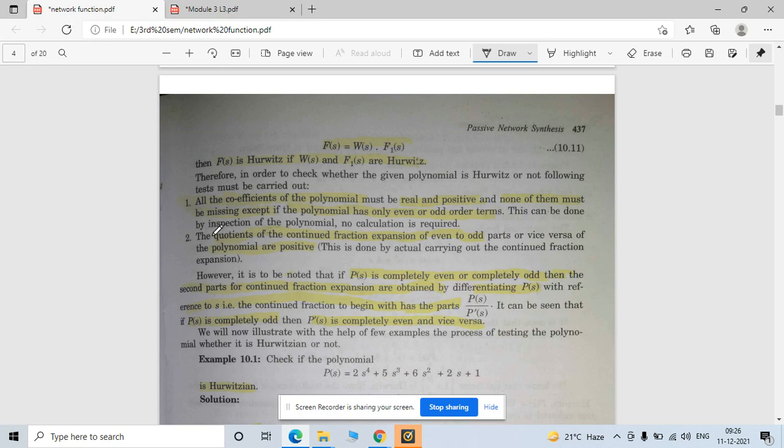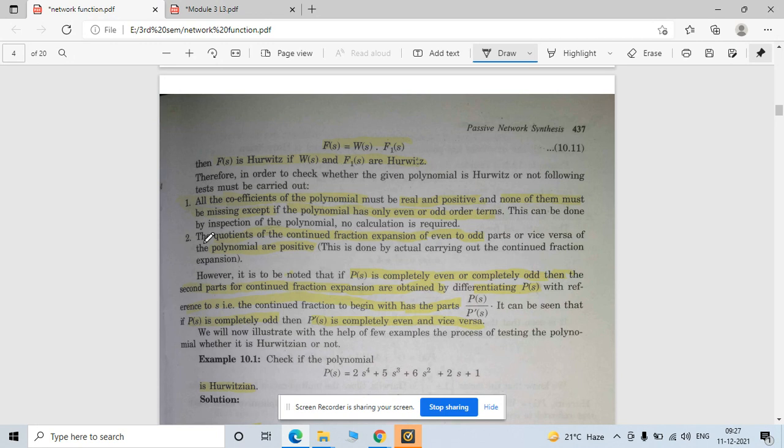Now some more conditions are here. First, all coefficients of the polynomial must be real and positive. None of them may be missing, and the polynomial must have both even and odd order terms.